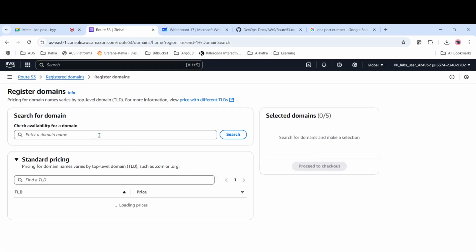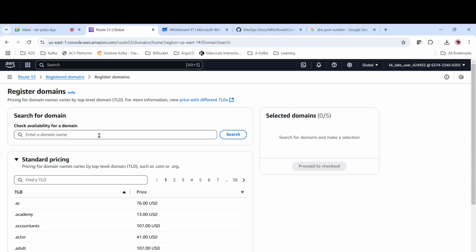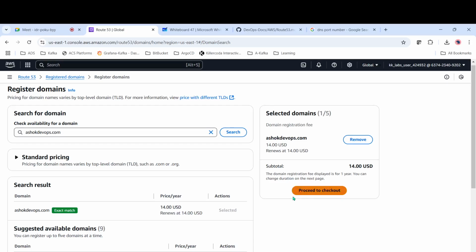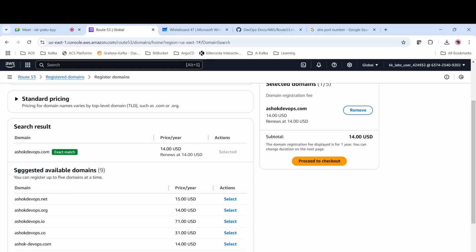Here you can search whatever domain you want. For example, I will search ashokdevops.com. Search. Exact match: there is a domain called ashokdevops.com, but to get this domain I have to pay 14 US dollars. If you select this one, proceed to checkout, we have to pay money and then we get it. It will also suggest other available domains, like ashokdevops.net, .org, .io, whatever it is.